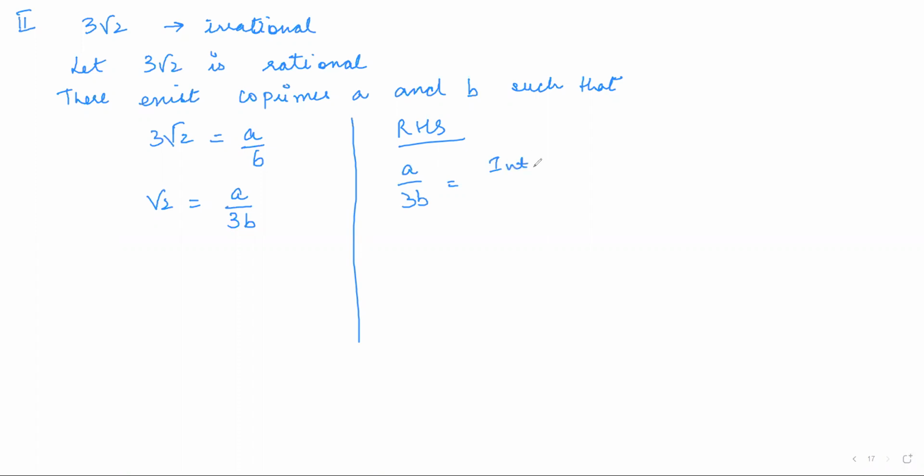A is basically an integer, and 3 is an integer, multiply B is an integer, right? So if you multiply one integer by another integer, if it is not 0, you again get an integer. And integer by integer means P by Q form, which is rational. Got it?